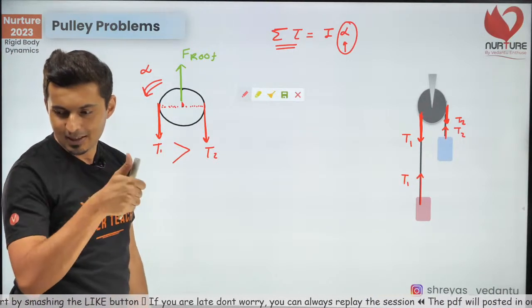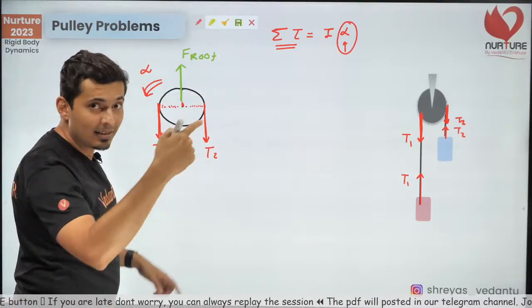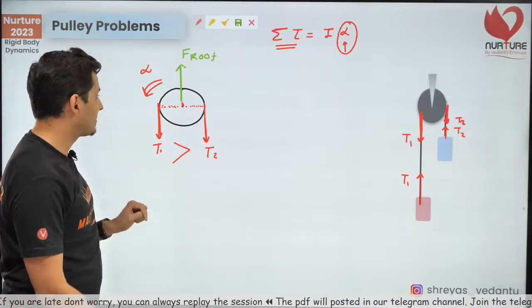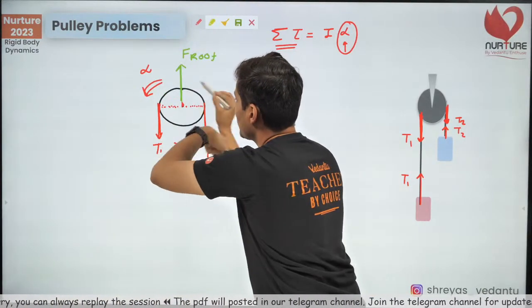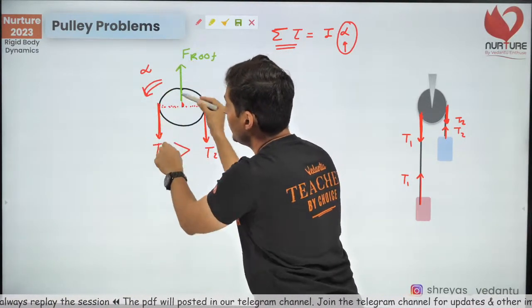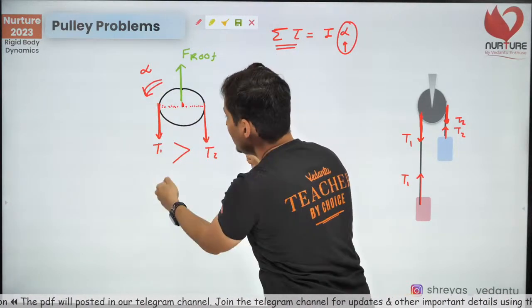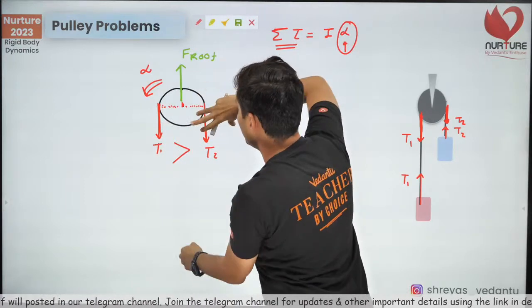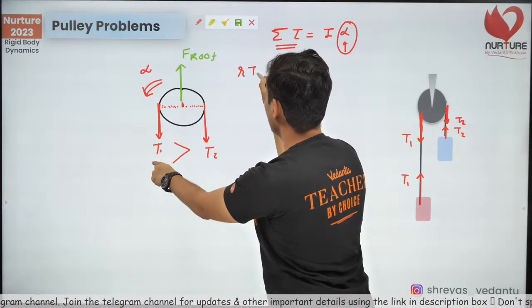Maybe sometime later, definitely. So the exact reason, Suchi, you will see right now when I write the equations. Look at this. If I write the equation for the pulley, what will I write? What's the torque which is rotating, helping the alpha? Who is helping alpha? Is it T1 or is it T2? T1 is helping alpha, so positive torque. So R into T1.